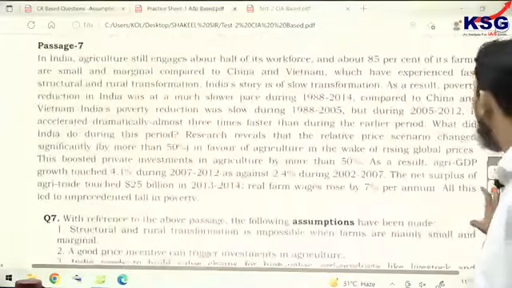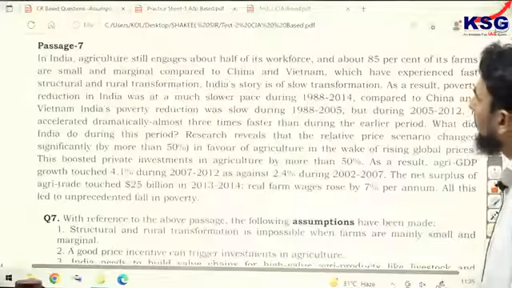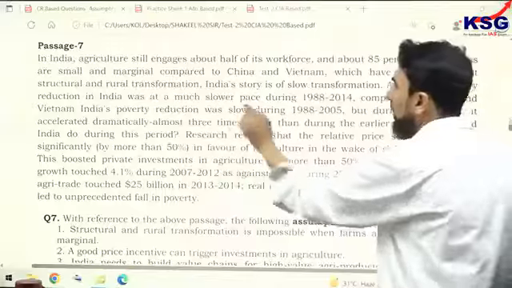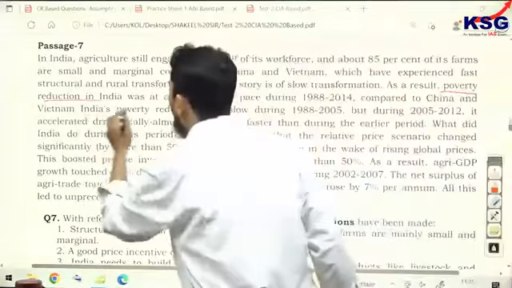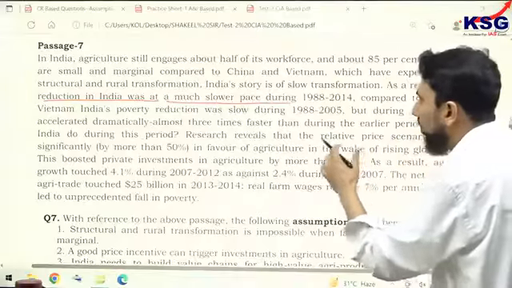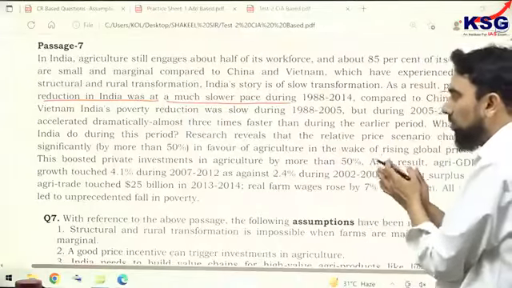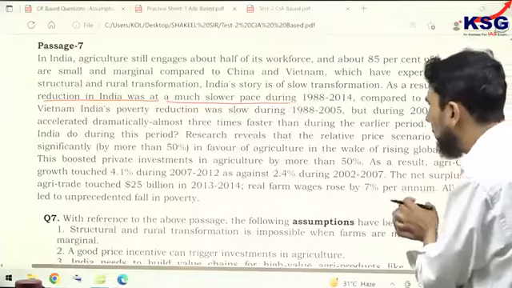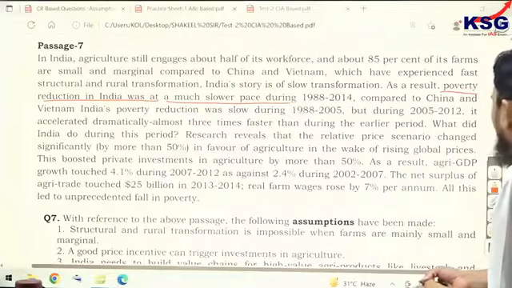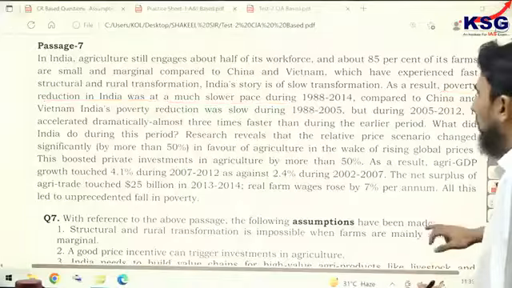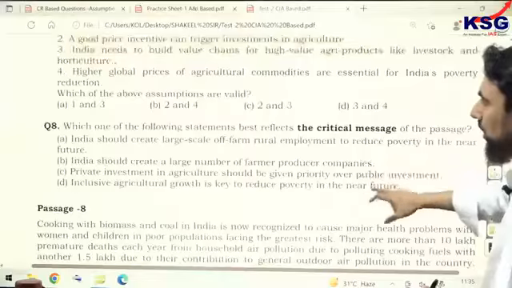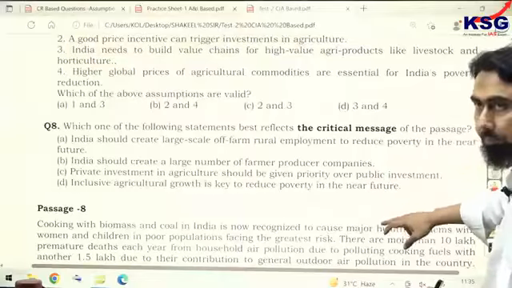That is smallholding farmers in India and what happens, right? Like in China and Vietnam, they've experienced structural and rural transformation. As a result, poverty reduction in India was at a much slower pace during this period compared to China. The poverty reduction is being discussed here. And of course, it means that financial inclusion is required there because when the lower strata is taken into the fold. So this passage 7, question number 8, question 7 I'm not discussing, that is assumption. So question number 8, it should have been option D for Delhi.